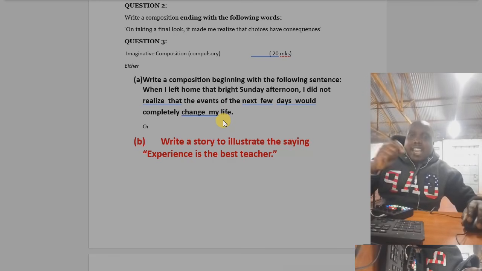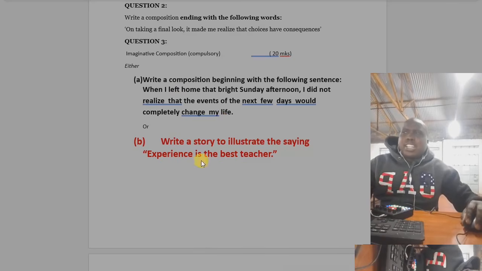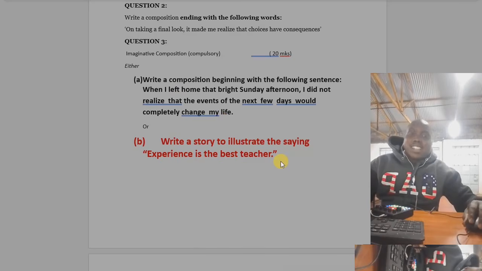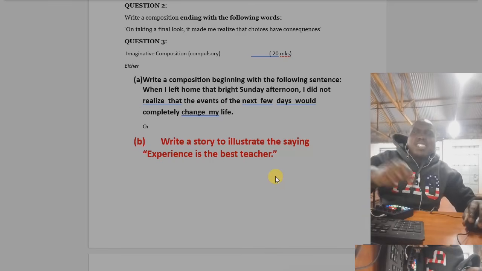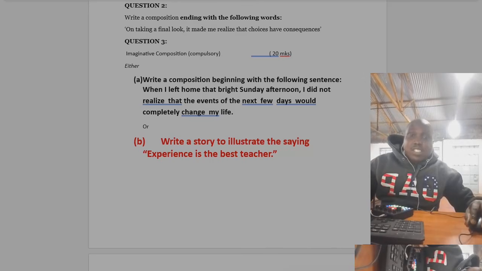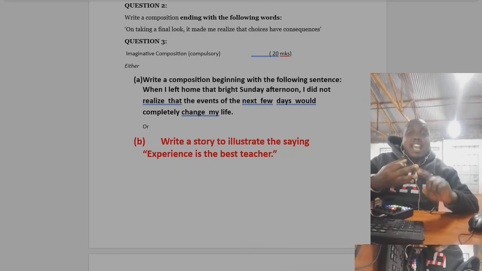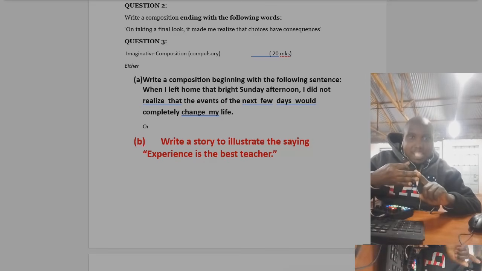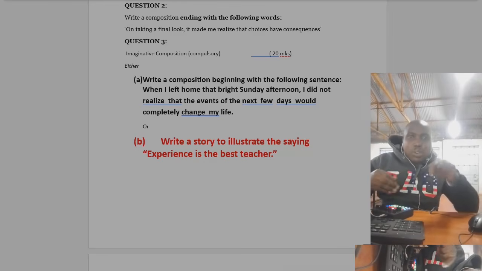If it is ending, you write the story that I'm going to tell you, then end with those words. But if you are told, write a story about experience is the best teacher, that is now the best, because you write "Experience is the Best Teacher" as the title, and then give your story, even if it does not have anything about experience being the best teacher. Even if it does, so long as it is well punctuated, it is making sense, and it has a moral lesson. There's something, whoever is marking, there's something you will learn from that story.